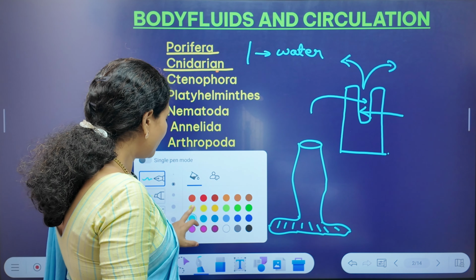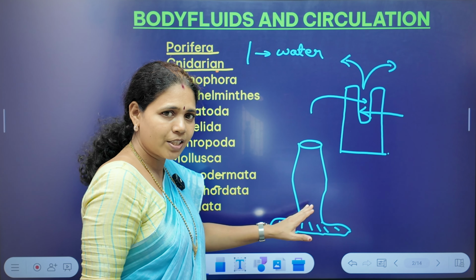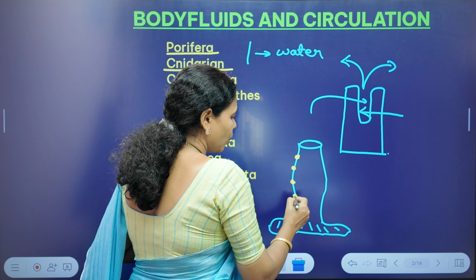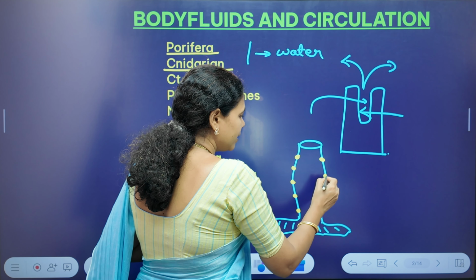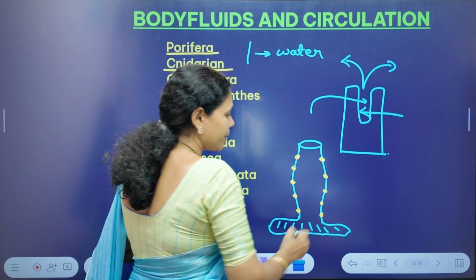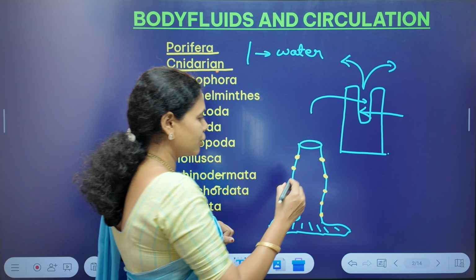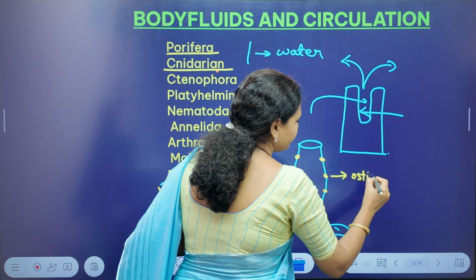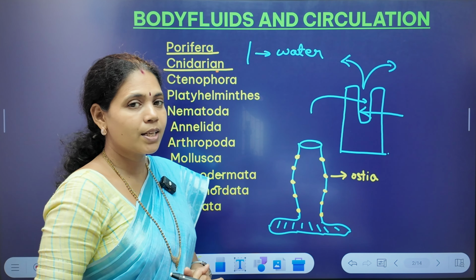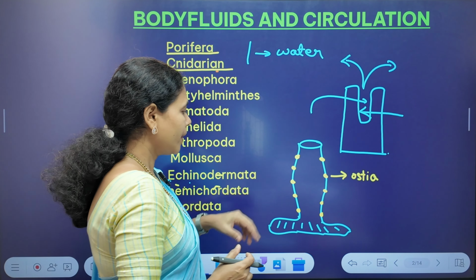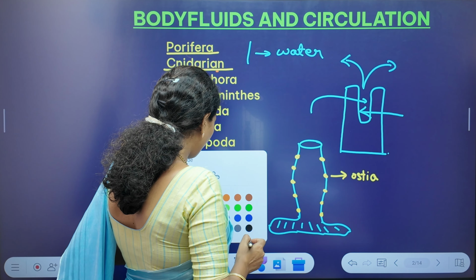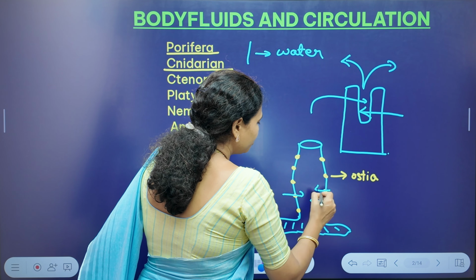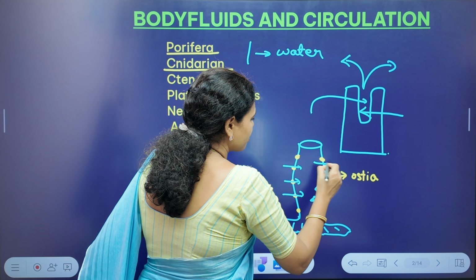And now, to let the water into their body cavity, they possess small pores on their body wall. These small pores present on their body wall are called dermal pores or otherwise dermal ostia. Now, through these dermal pores or dermal ostia, water moves into their body cavity like this.